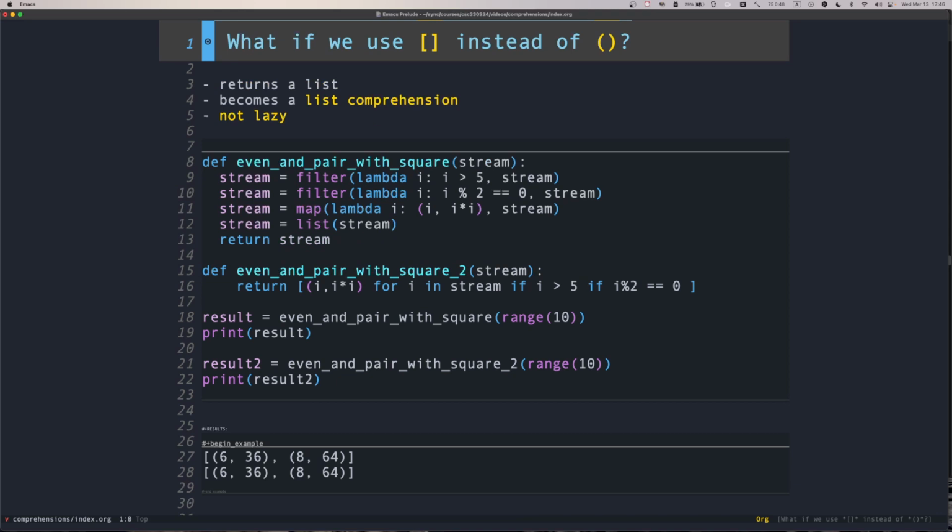Okay. So what is the disadvantage of using the brackets? The evaluation is no longer lazy. It happens at that moment. If our stream is huge and we don't want to traverse it all, this will create a list with every single value of the result of the comprehension. So depending on where you use it, how big the input is, you might need a lot of memory that you don't need if you use the generator comprehension.